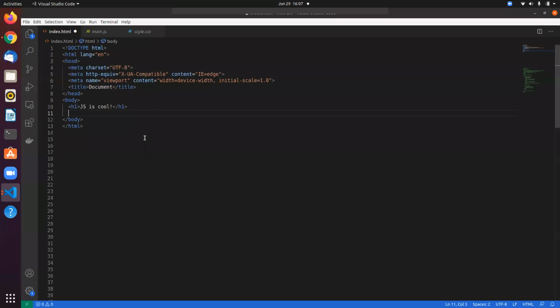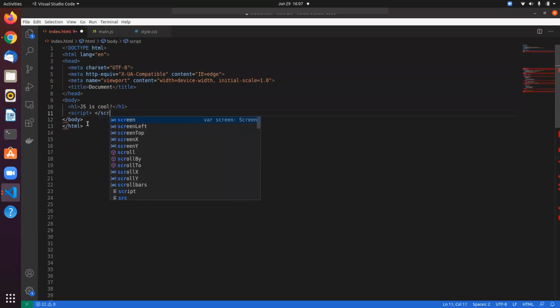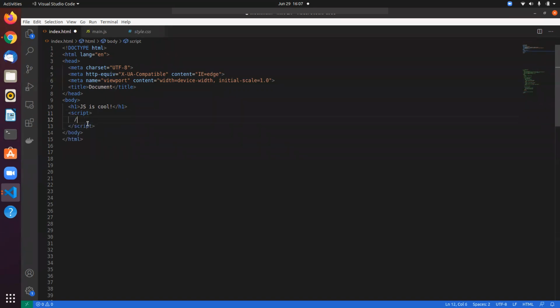So let's say I want to add JavaScript to my HTML. How do I do that? In HTML, we have something called the script tag, right? The script tag allows us to write JavaScript. So inside the script tag, you can write JS code in here. This is one way of adding JavaScript. Let me just do something like an alert, Hello world. Alert is just an internal function that brings a pop-up.